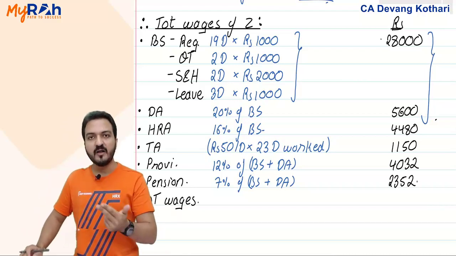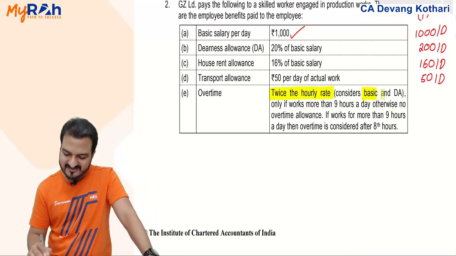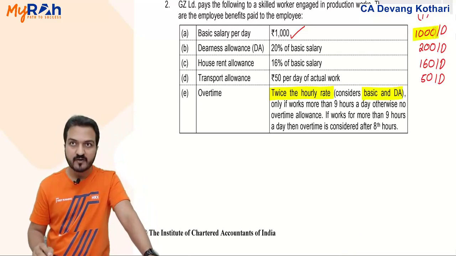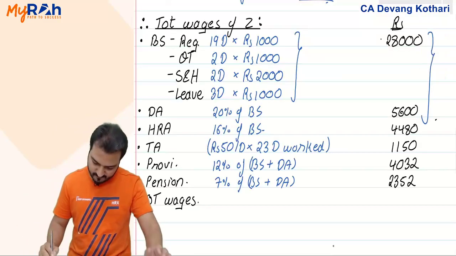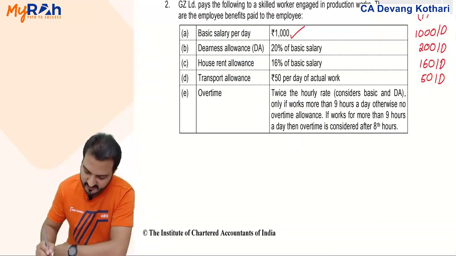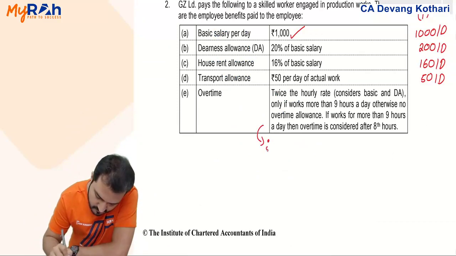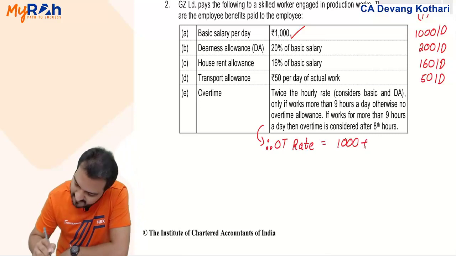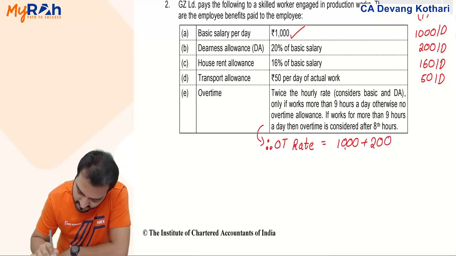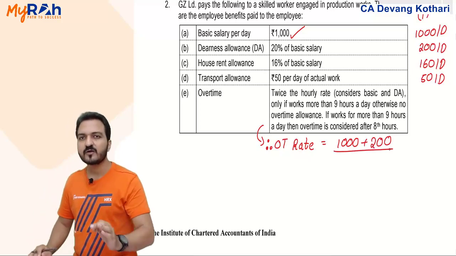Overtime is paid double the rate. Read the question. Overtime is paid twice the hourly rate of basic and DA. Now, my basic is 1000 per day, DA is 200 per day. So, total becomes 1200 per day, and in one day he is effectively working how many hours?